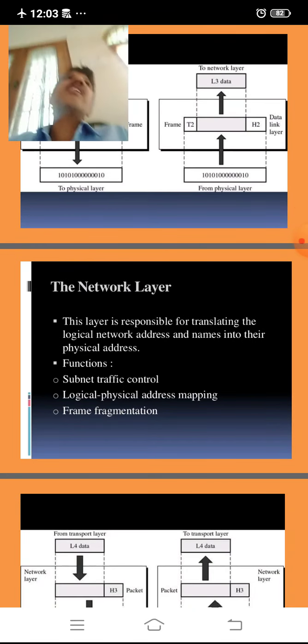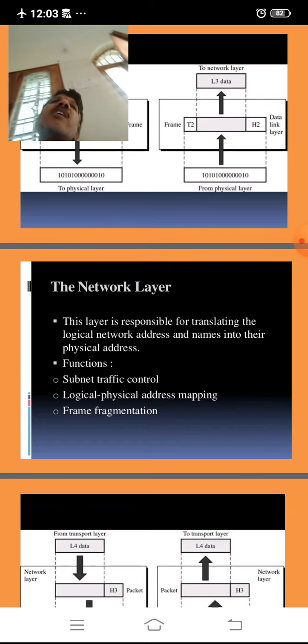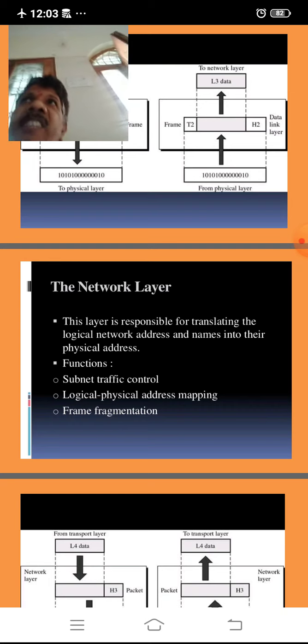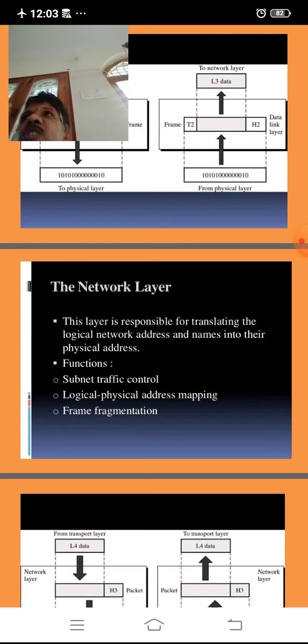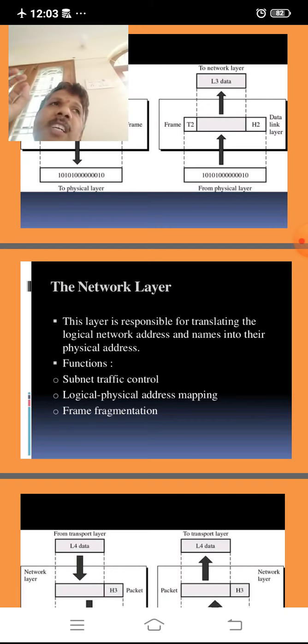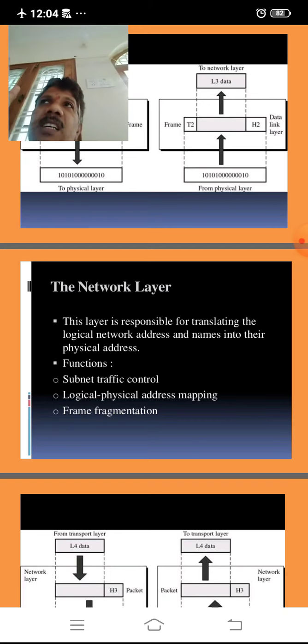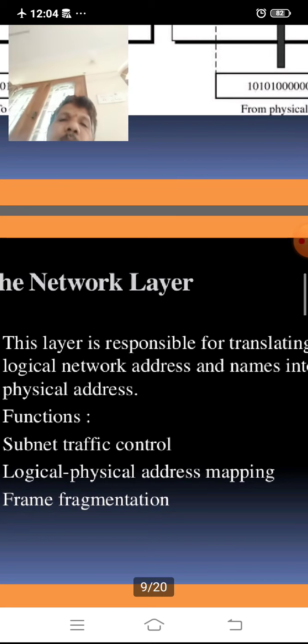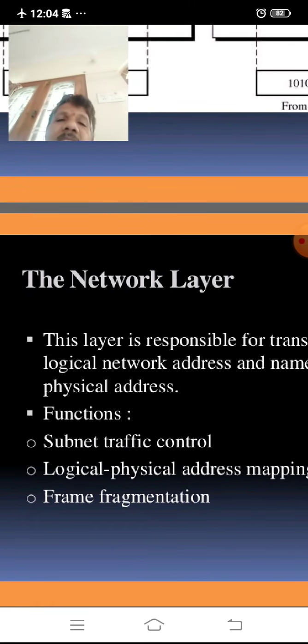Generally each and every host has a unique ID, that is nothing but the logical address, but such a unique ID must be placed at a particular location. Such a location is called the physical address. So the network layer converts that logical address into a physical address. That is the responsibility of the network layer.